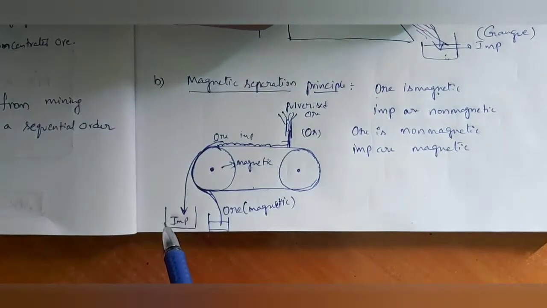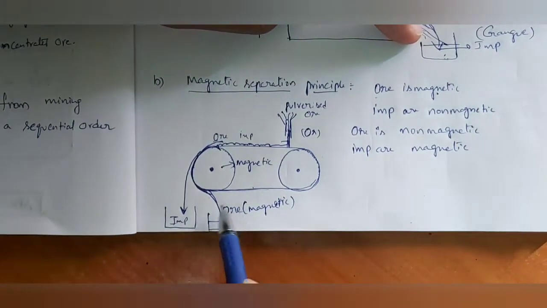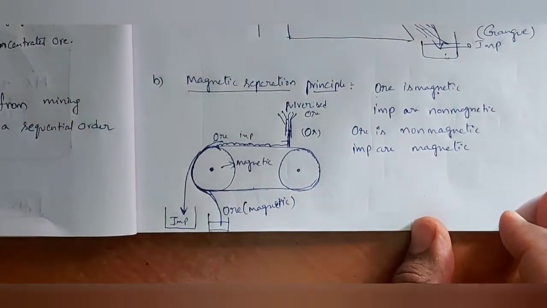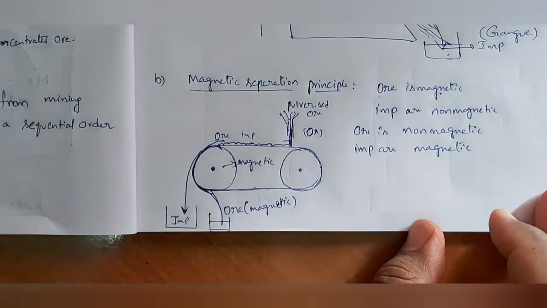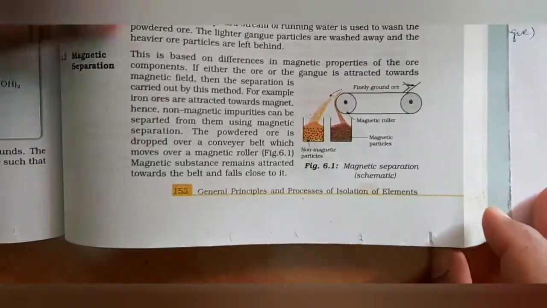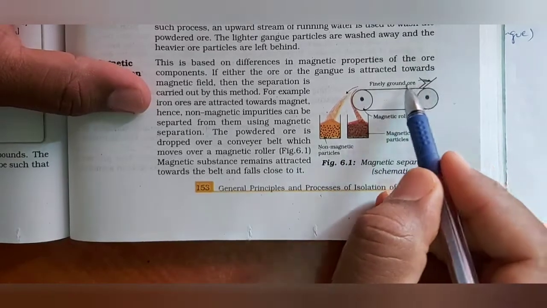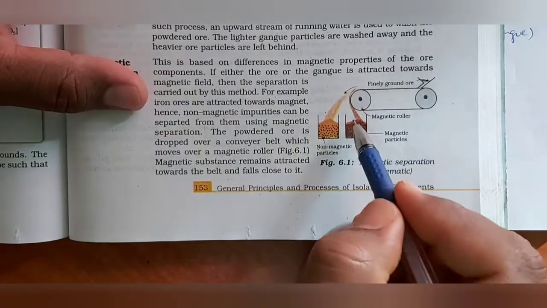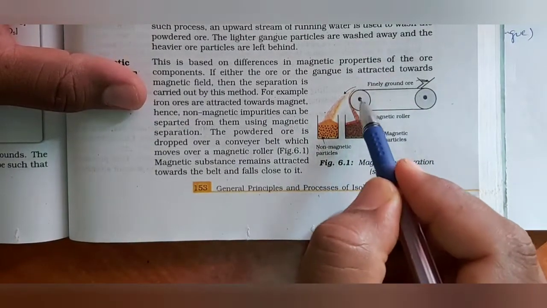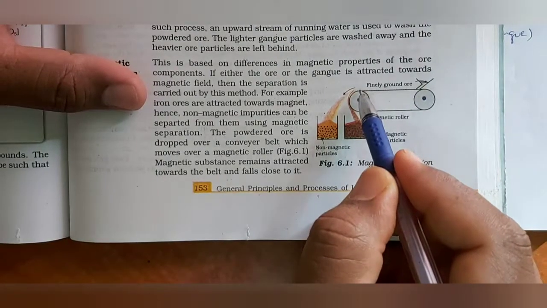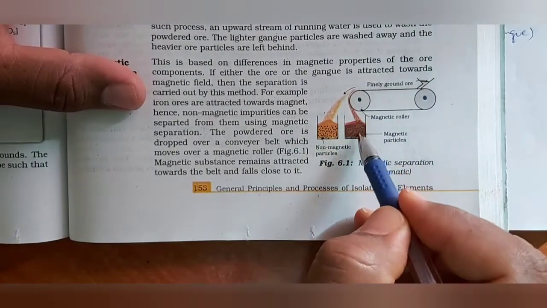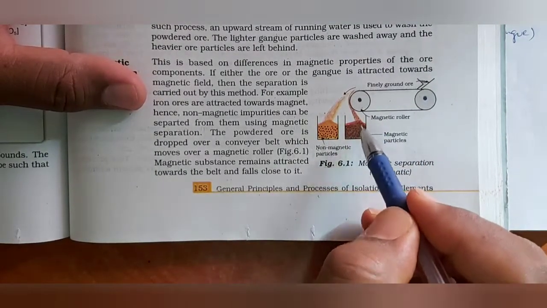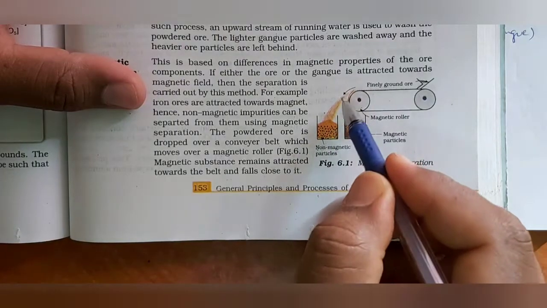This is called magnetic separation. This container is collecting ore, and this container is collecting impurities. Observe the diagram given in the textbook. This is finely ground ore, which is called pulverized ore. It is coming like this, and the magnetic roller, this pulley, has magnetic nature. The ore with magnetic property will fall like this, and the non-magnetic will come like this.